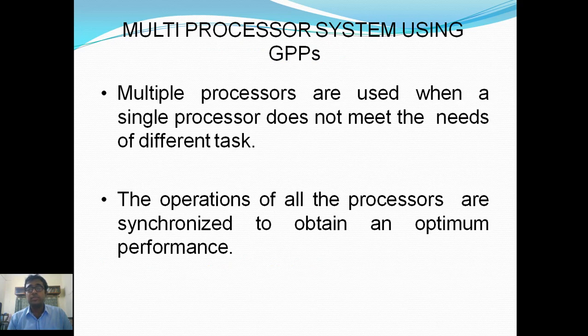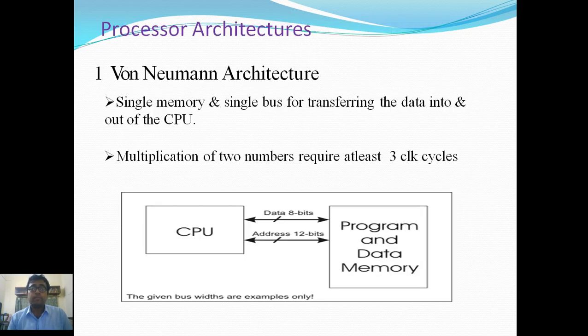In multiprocessor systems using GPPs, multiple processors are used when a single processor does not meet the needs of different tasks. The operations of all the processors are synchronized to obtain optimum performance. Now we will discuss different processor architectures such as von Neumann and Harvard architecture. First we will introduce the von Neumann architecture.